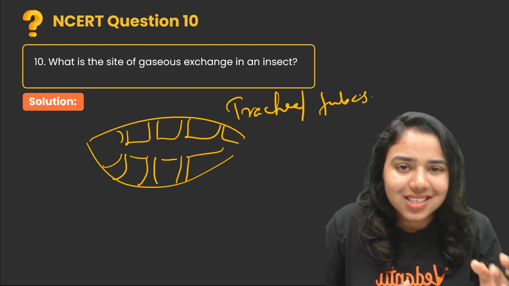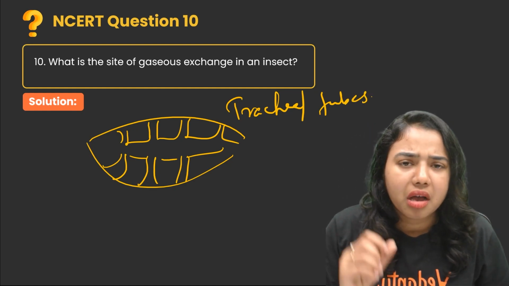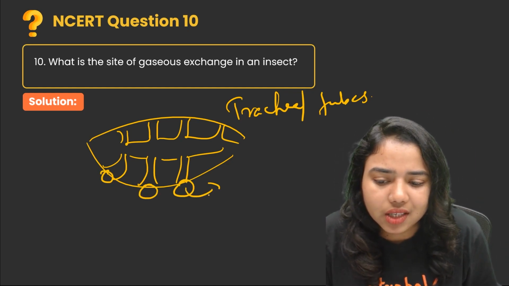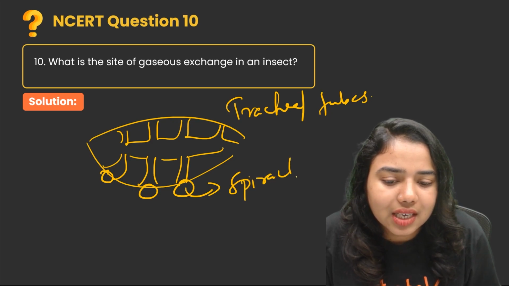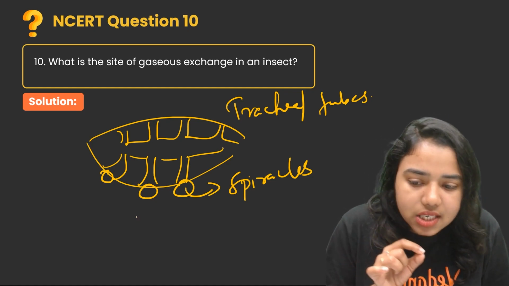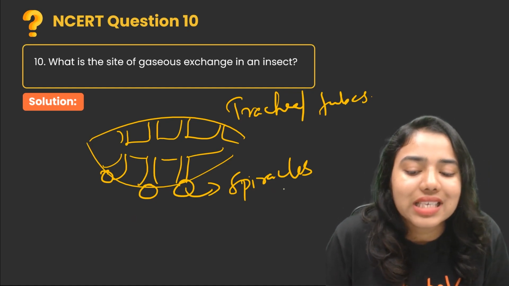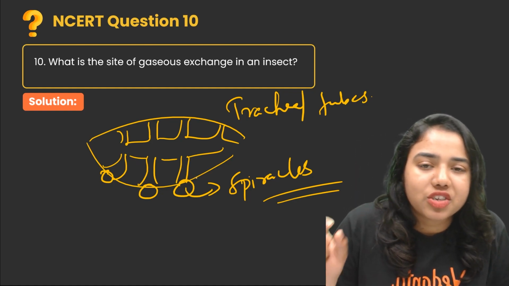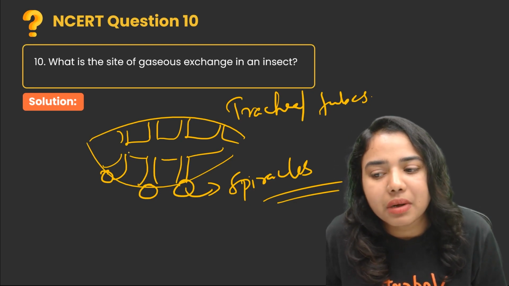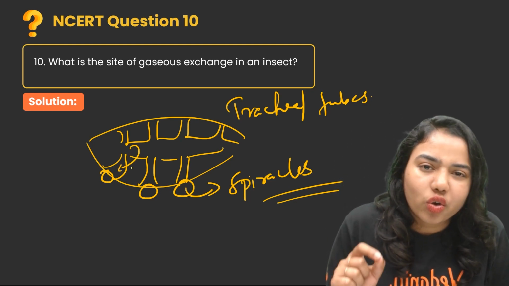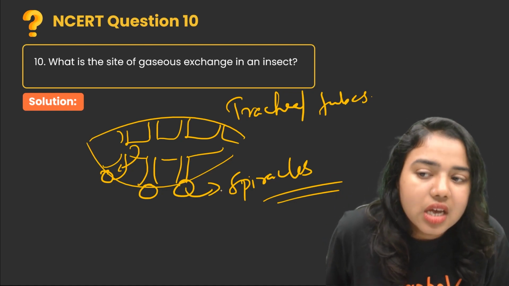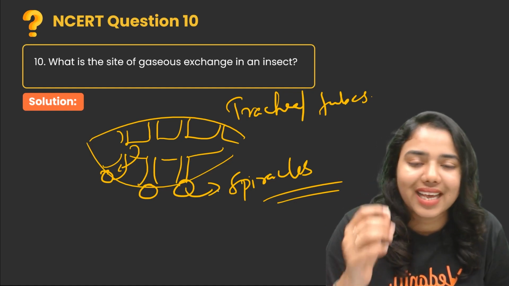And also on either side of their body, there are minute openings or pores called spiracles. So through these spiracles, gas exchange occurs. That means from the atmosphere, the oxygen molecules enter into the tracheal tubes through these spiracles, and from the tracheal tubes, they get diffused into the tissues. From the tissues, the carbon dioxide enters into the tracheal system and passes out into the atmosphere through these spiracles. So this is how gas exchange takes place in an insect.